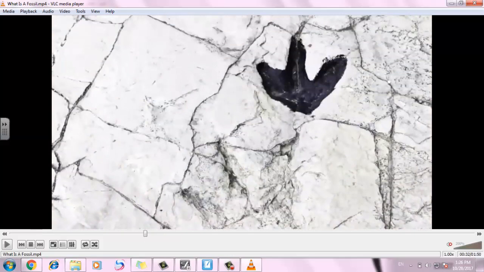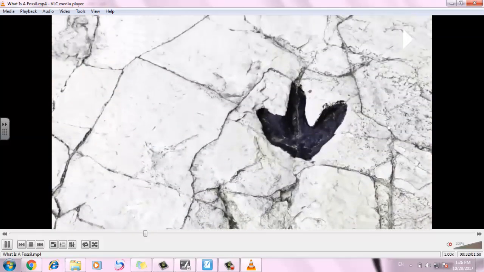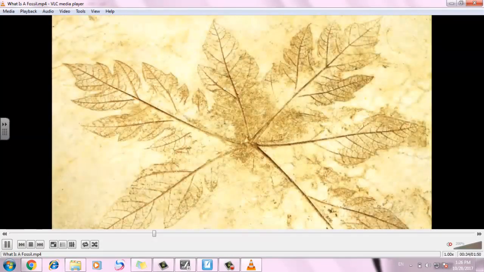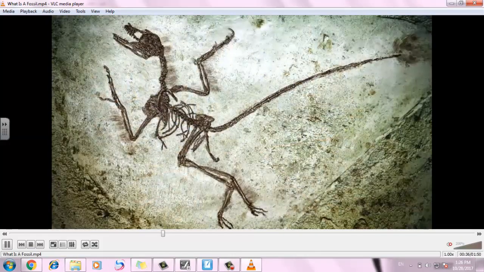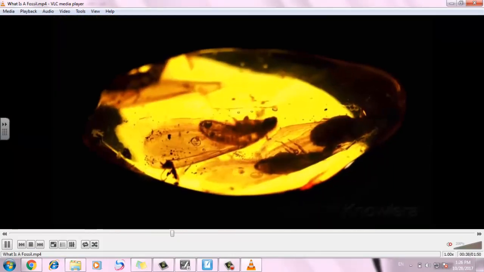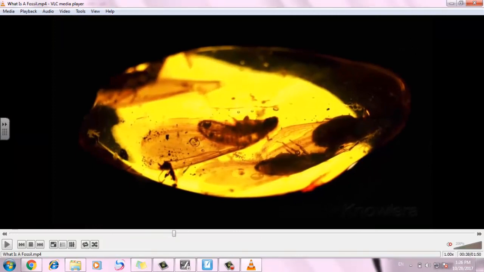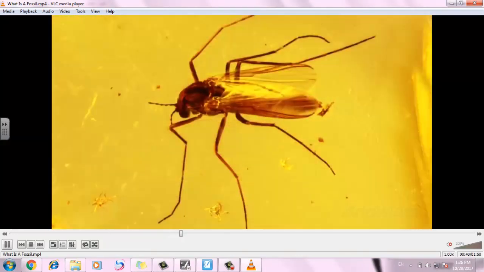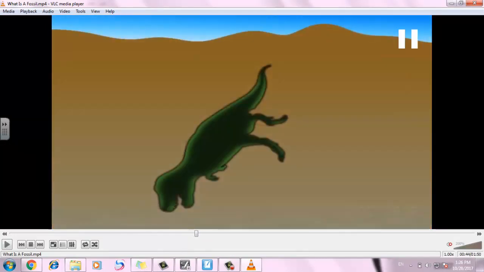Fossils are not only bones that turned into rock. It can be traces. Can you see the footprint of the animal? Print on a rock. Whole insect trapped in the tree glue.